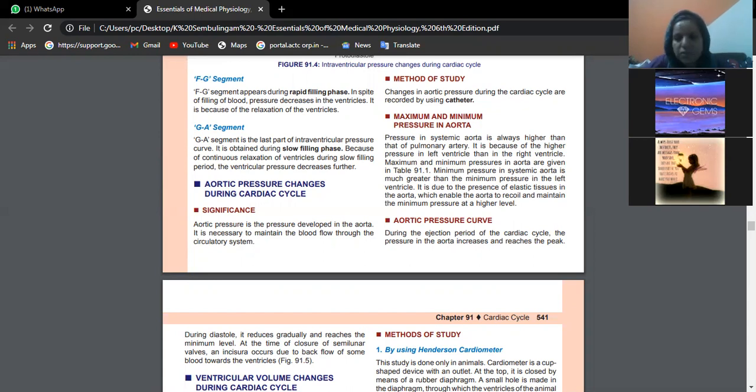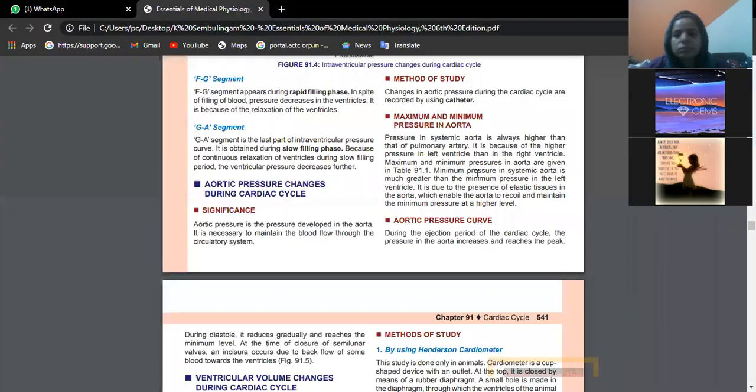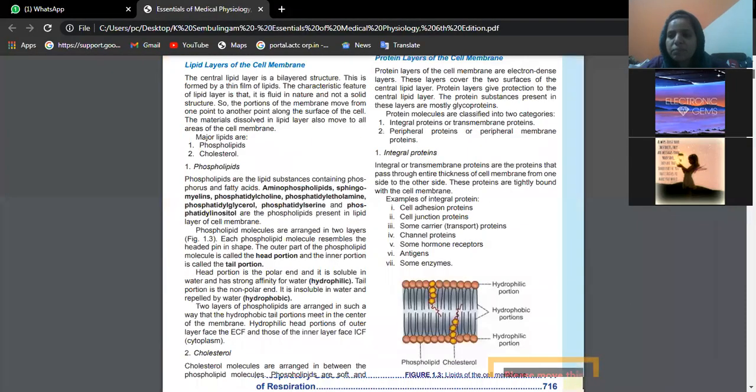Okay, what is the next question? Respiratory centers and the neural regulation of respiration. Okay, we'll go to the respiratory system. You can open your respective pages, beta.